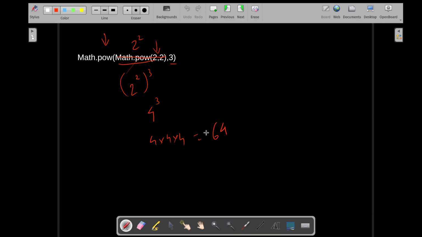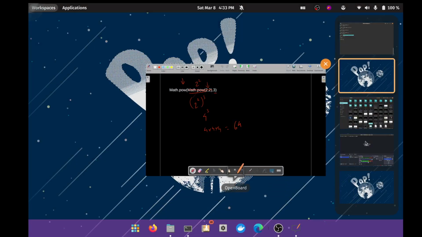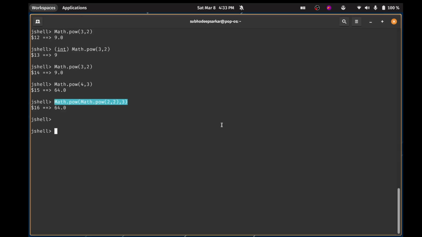You can of course combine more things. You can say something like this, although this would give you a big result, but let's try this one. What about this? Math.pow of Math.pow 2 comma 2, Math.pow 2 comma 2, and Math.pow 3 comma 3.